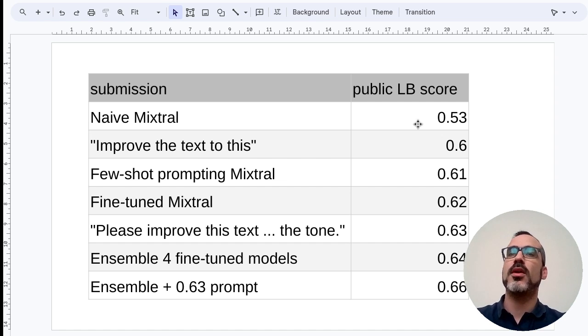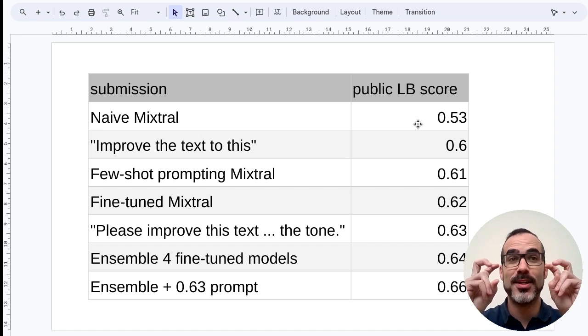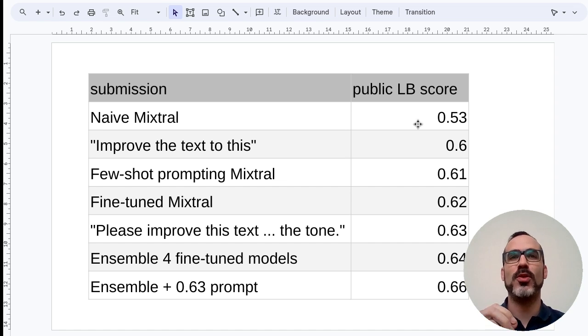Okay, and very surprisingly, submitting the sentence that says "improve the text to this" scores 0.6. So a simple sentence scores better than an intelligent large language model, which is one of the most surprising things in this competition.